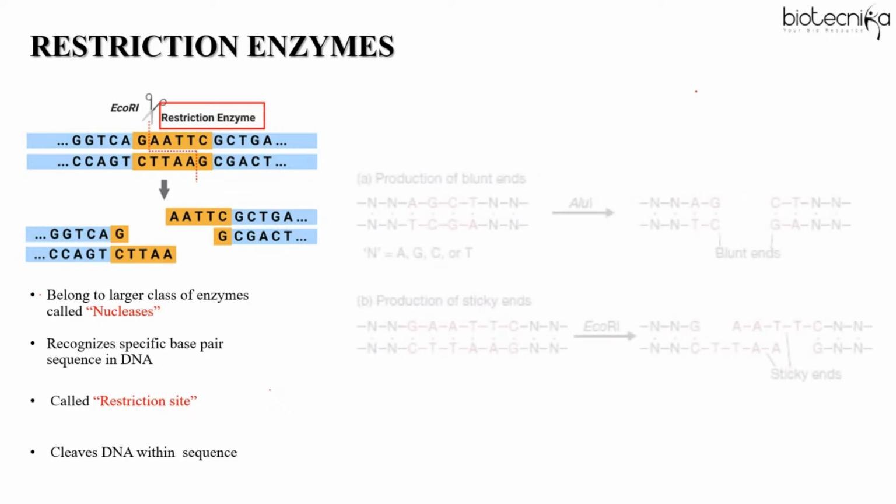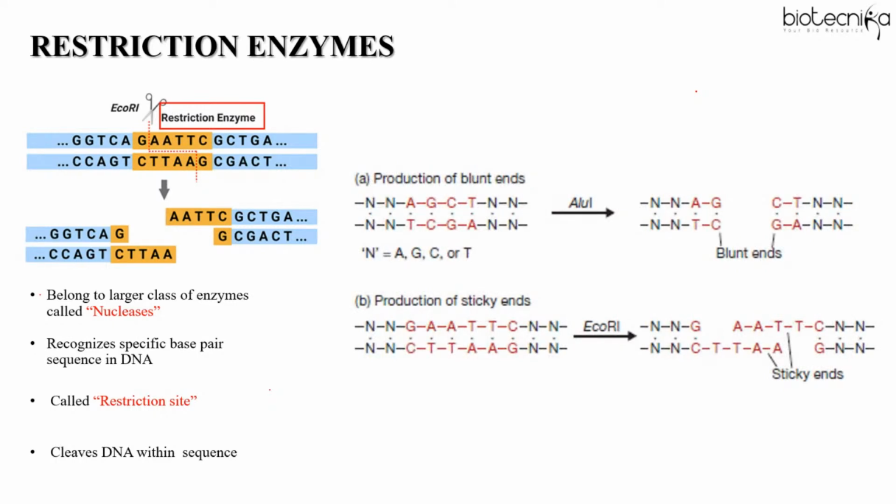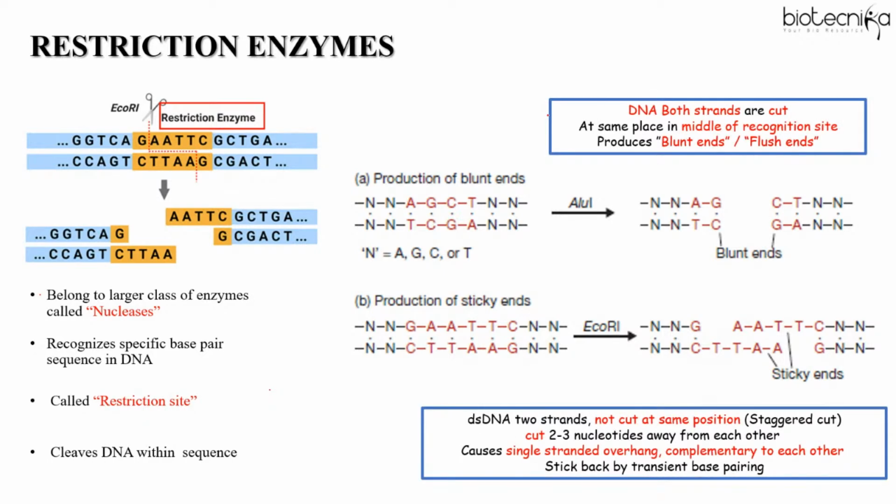They recognize a specific sequence and make a cut over here. Now, the cut produced by a restriction enzyme can be either blunt or sticky, that is cohesive. So here you can see EcoR1 is a restriction endonuclease. It recognizes the GAATTC sequence and cuts within the sequence, right?